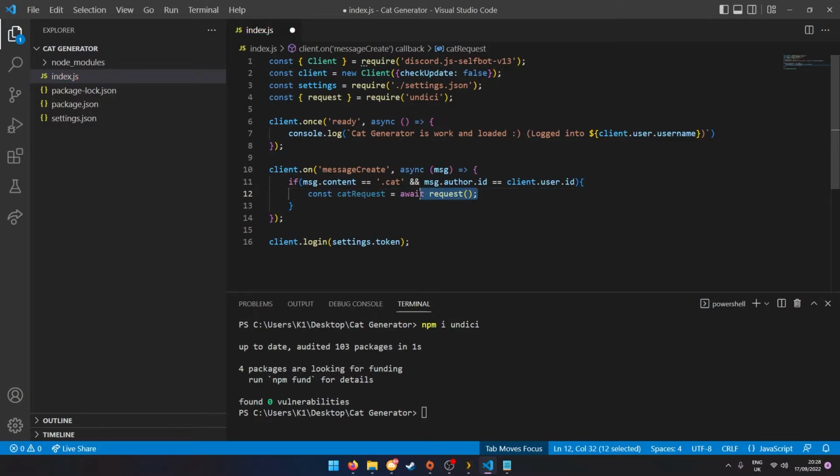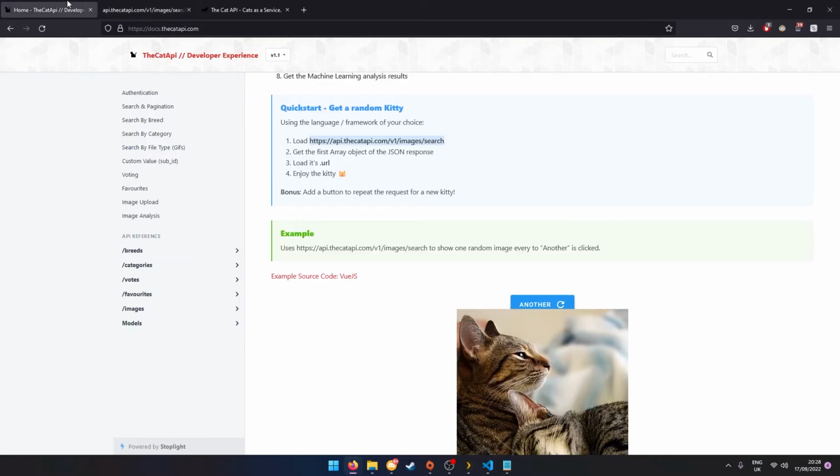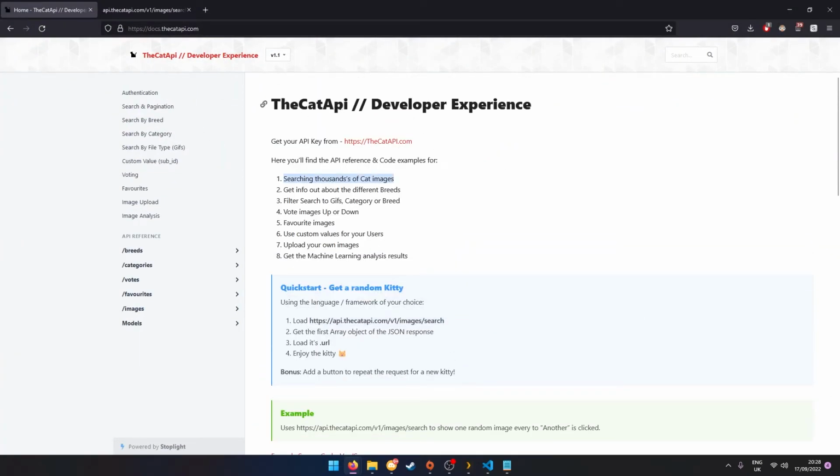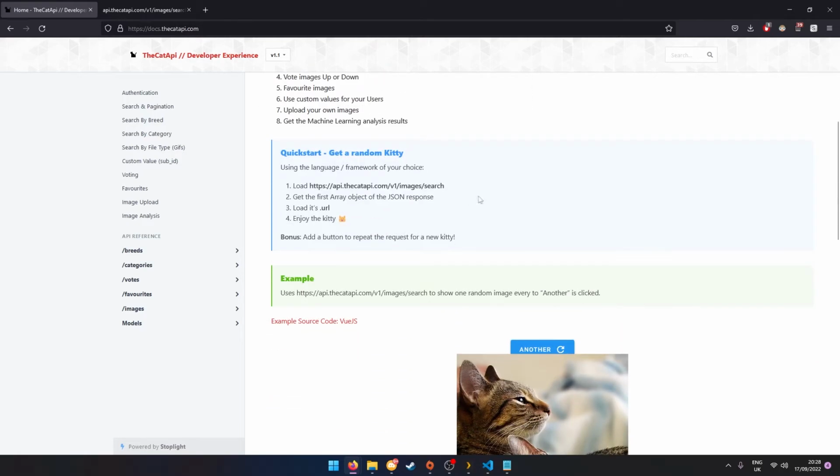Inside of here, we're going to specify which API we're going to use. Basically, the way you do this is going to be different per API. So I'm going to be using the cat API. I would say you should try this too, as this is the one I'm using, and you should probably use the same API if you're trying to learn what you're supposed to do.